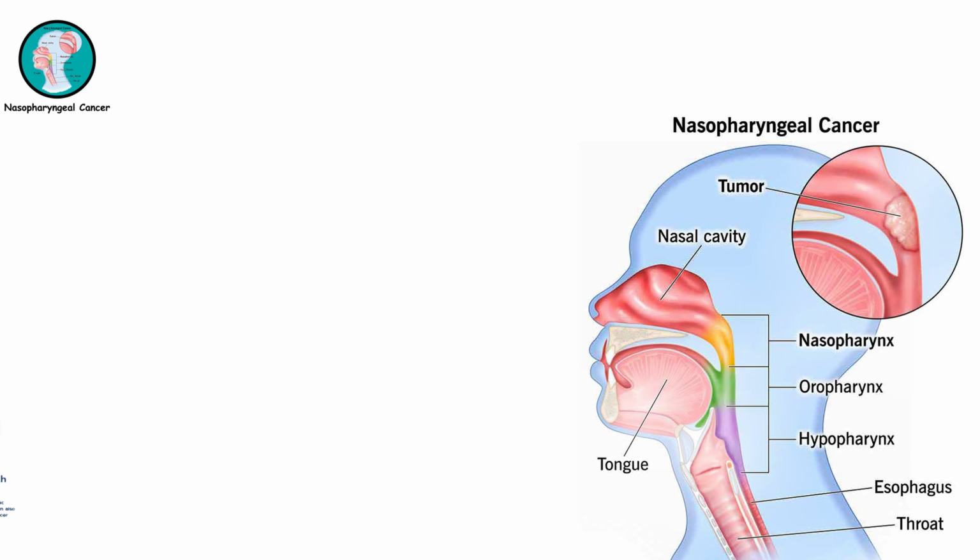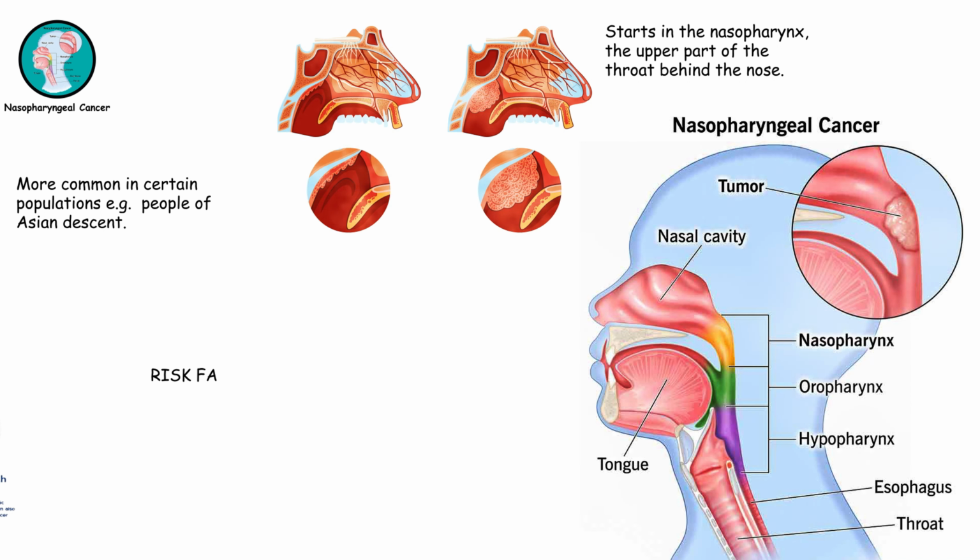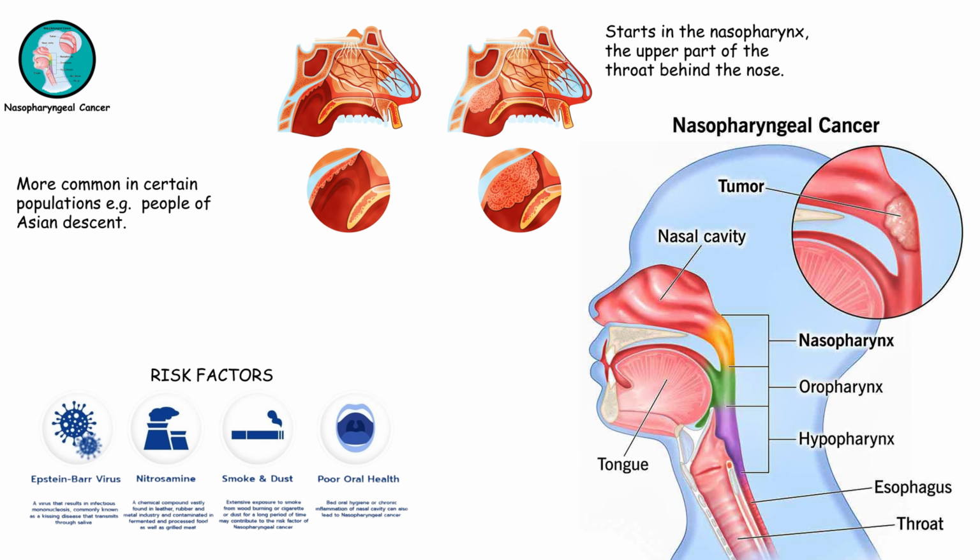Nasopharyngeal cancer. Nasopharyngeal cancer starts in the nasopharynx, the upper part of the throat behind the nose. It's more common in certain populations, such as people of Asian descent. Risk factors include infection with the Epstein-Barr virus, family history, and exposure to certain chemicals.